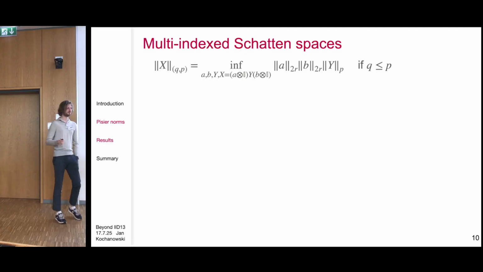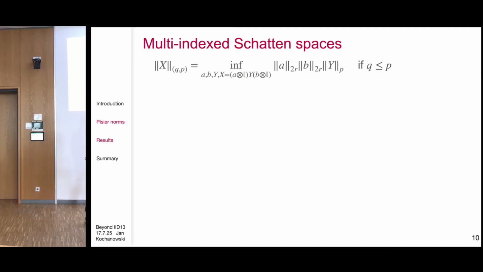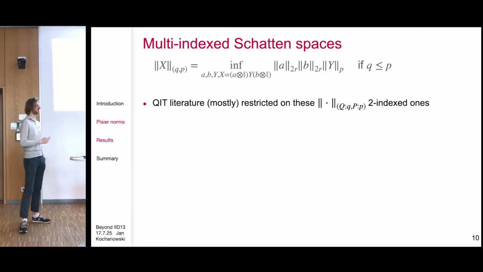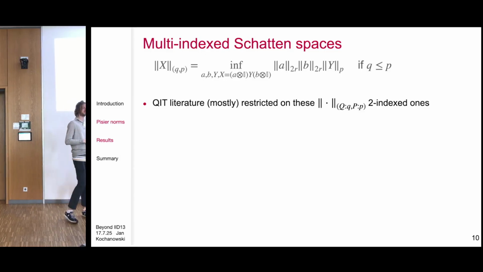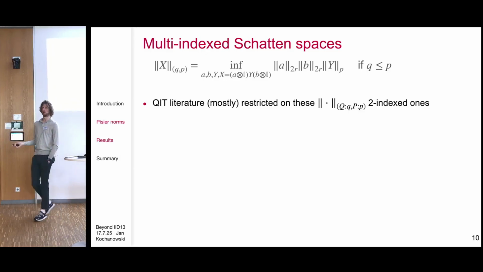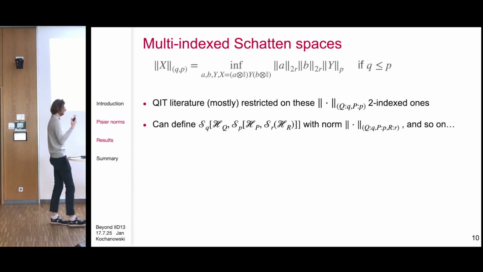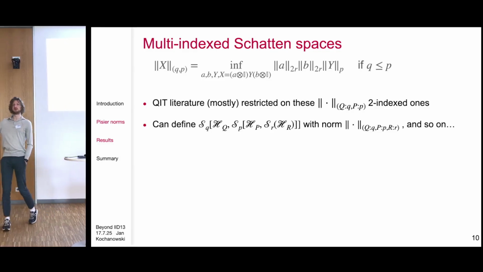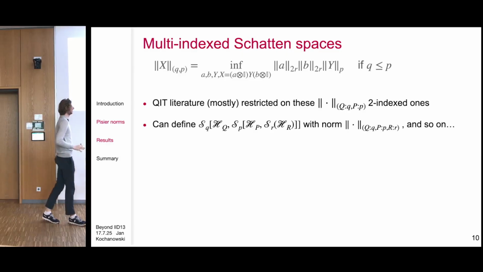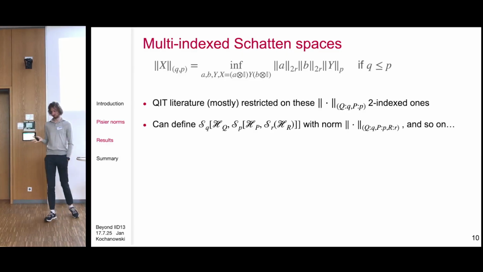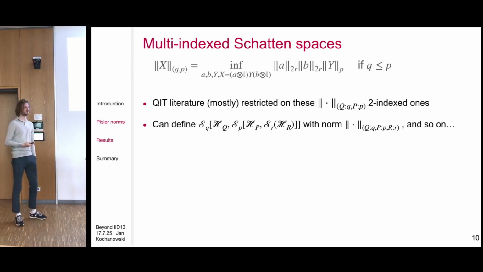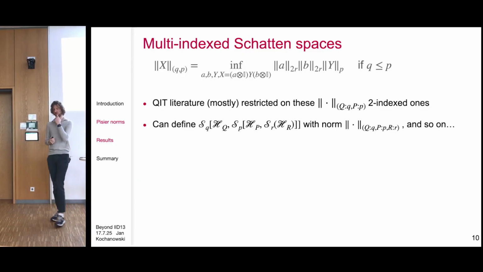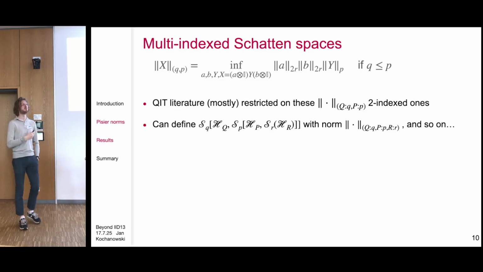Okay. Now, I said we have these two-indexed norms, and most of the literature is restricted to these two-indexed norms. But for some of these entropic inequalities, we require more. In principle, there is nothing that prevents us from defining arbitrarily many index Schatten norms. We can do 5, 7, 42, whatever. But in order to really work with them, we require these variational formulas. But proving these variational formulas for more than two indices is a bit cumbersome.